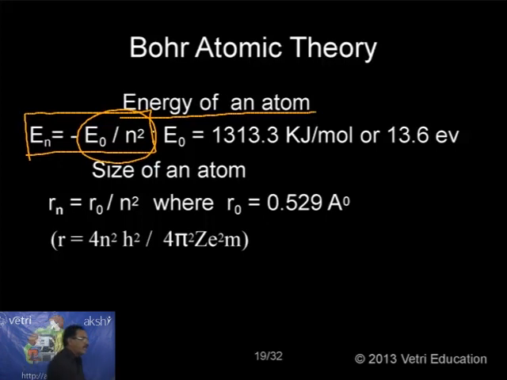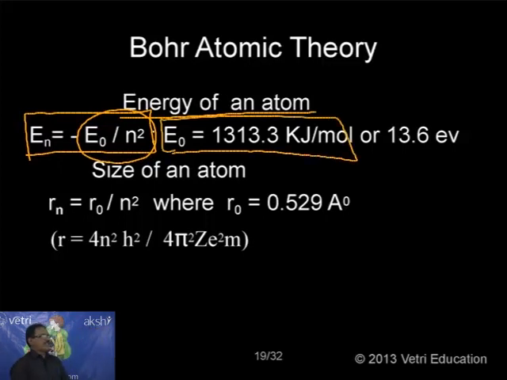The E0 value is given already by him: 1313.3 kilojoule per mole, or in terms of electron volts, 13.6 electron volts. Both ways we can express the energy, in terms of kilojoule or in terms of electron volt.